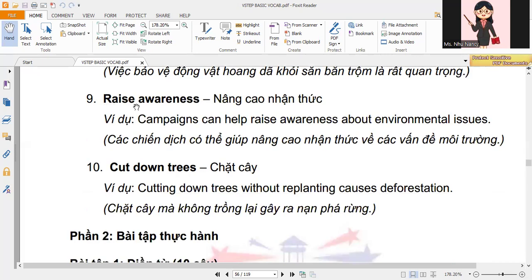9. Raise awareness. Example, campaigns can help raise awareness about environmental issues. 10. Cut down trees. Example, cutting down trees without replanting causes deforestation.